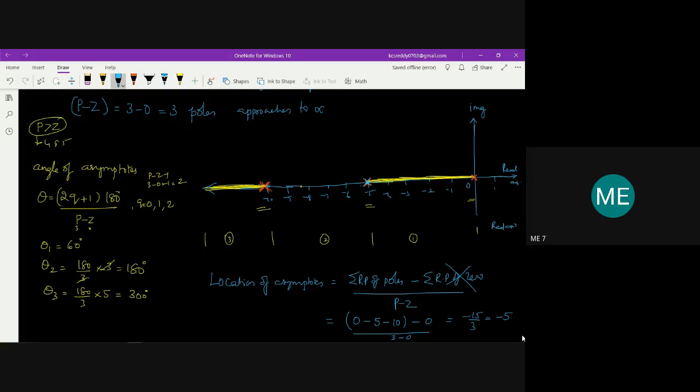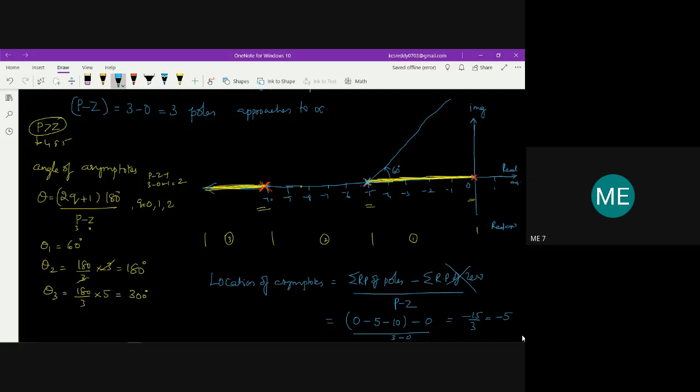So you need to draw by showing this 60 degrees as one angle of asymptote. You need to keep 60 degrees with the protractor. Then 180 degrees coincides with the real axis.